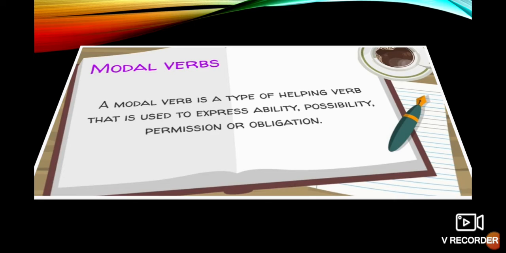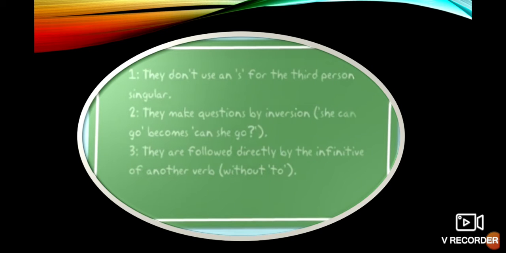Now let's move to modal auxiliaries. A modal verb is a type of helping verb that is used to express ability, possibility, permission, obligation, advice, etc. Okay, so let us remember certain things after the modal auxiliary.